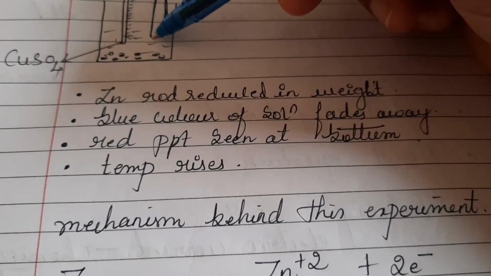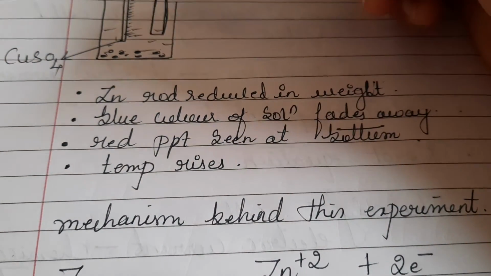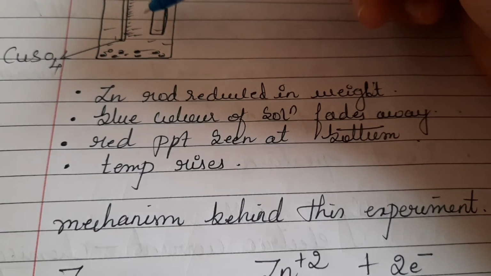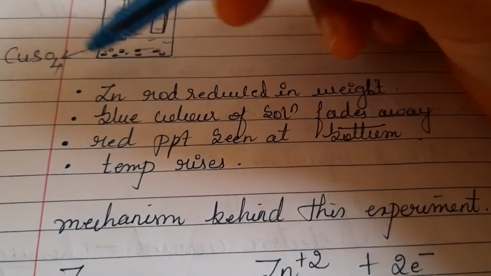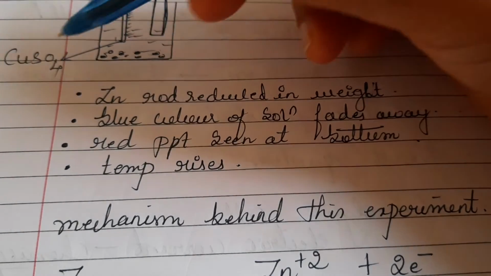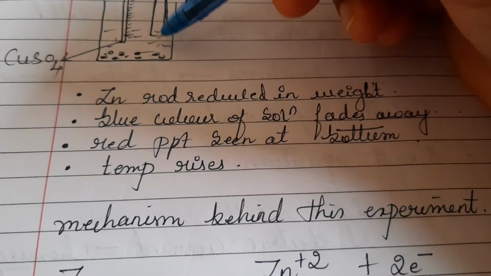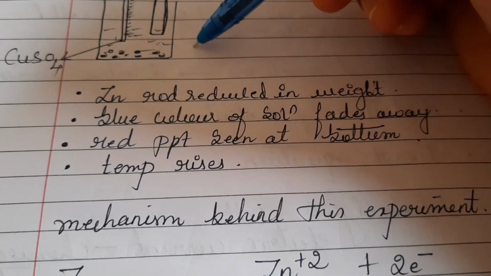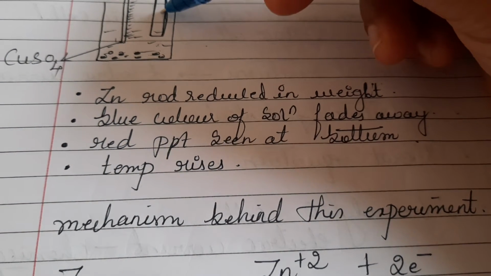This solution, which is blue in color and taken in a beaker, changes due to insertion of the zinc rod for a time interval. If you keep this setting at room temperature and pressure, the blue color of the copper sulfate solution fades and becomes dull, and the zinc rod decreases in weight.